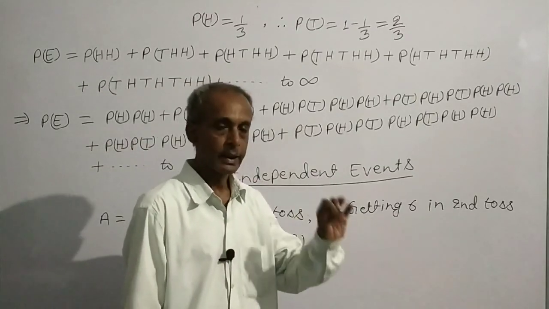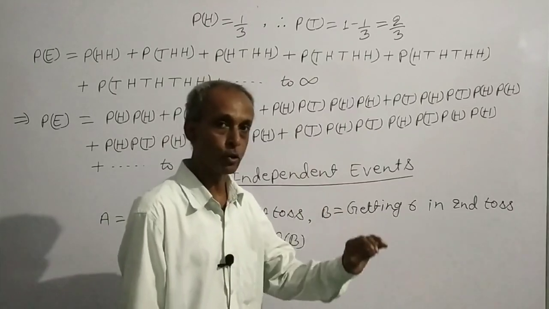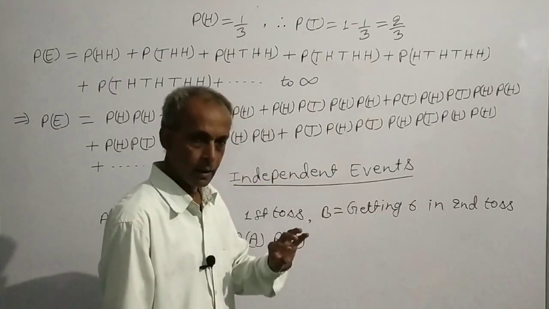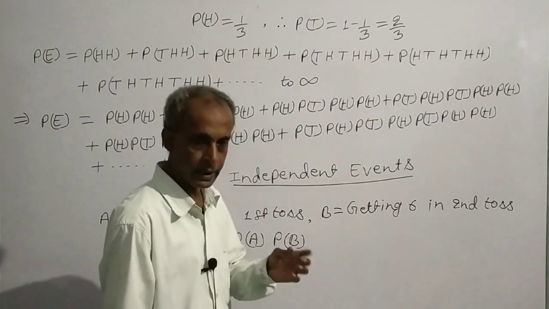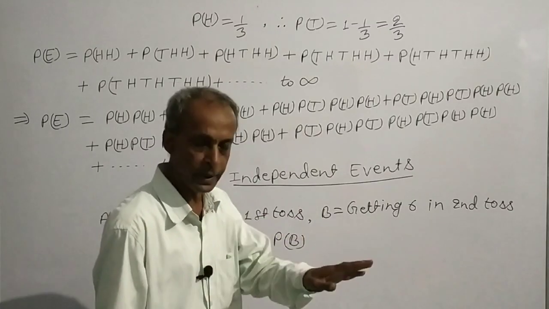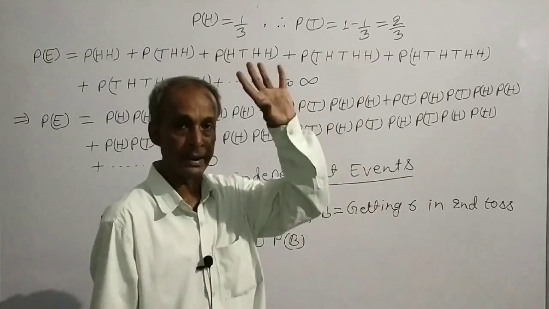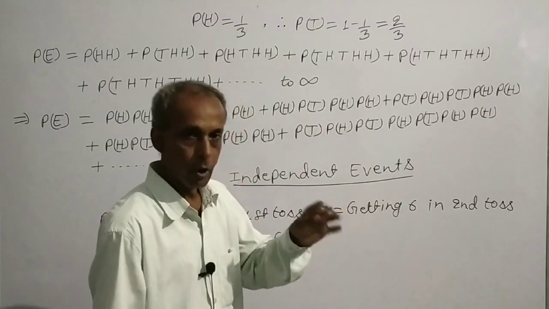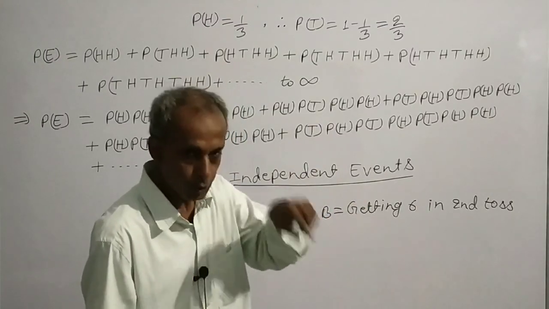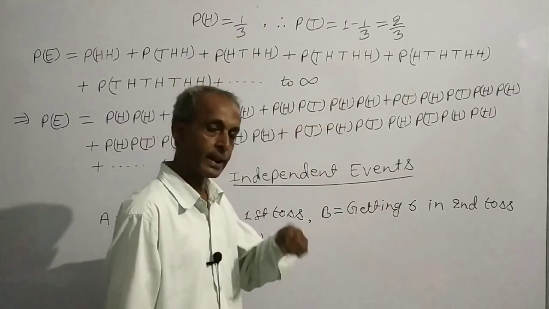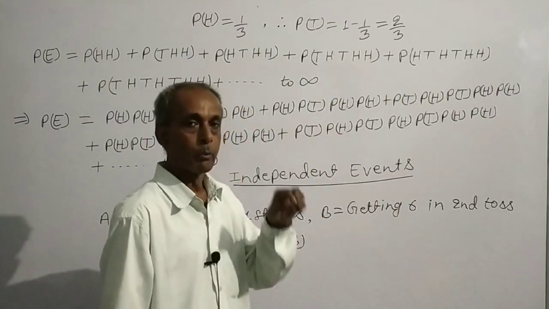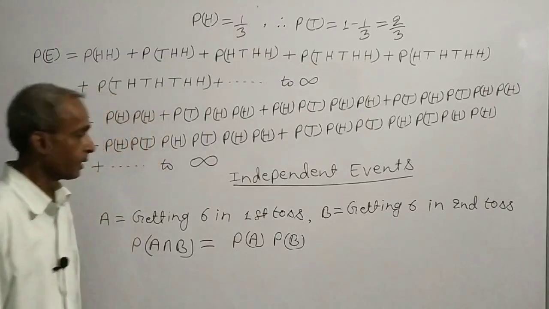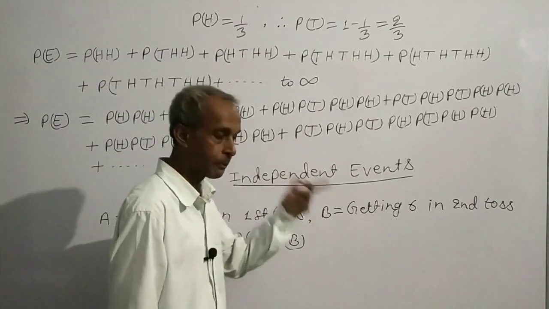Two events A and B are said to be independent if occurrence of A or non-occurrence of A does not have any effect on the probability of B. When A has occurred, then also probability of B is equal to probability of B. When A has not occurred, then also probability of B is equal to probability of B. Such two events are said to be independent events.